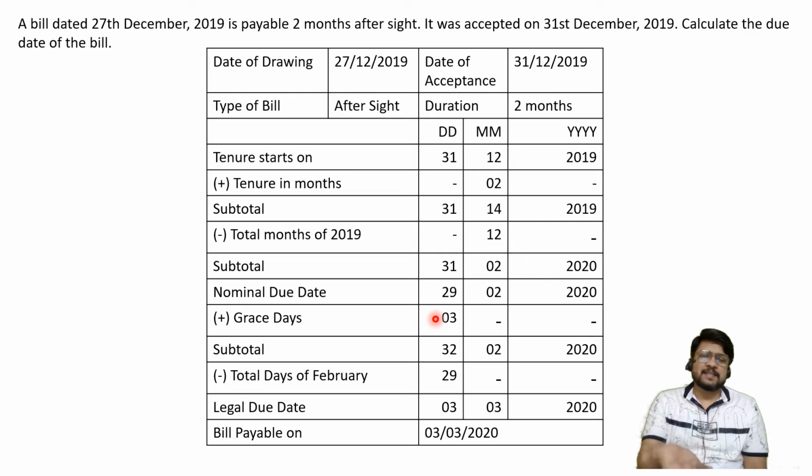Okay, otherwise in examination for 12th standard you can very easily specify 31st of December plus 2 months, that is equal to 29th of February. 29th of February plus 3 days is equal to 3rd of March. It can be orally calculated also.